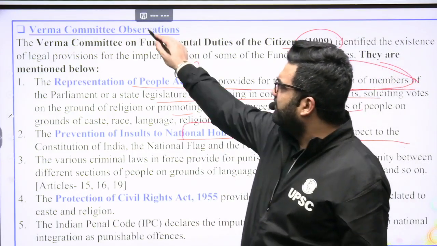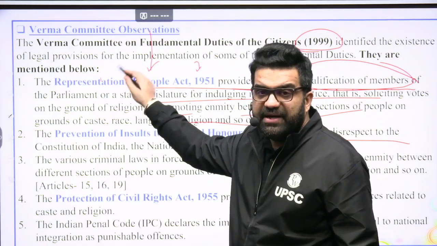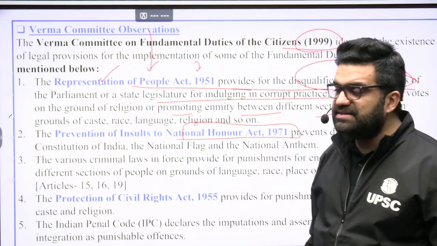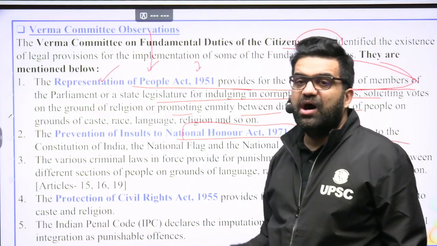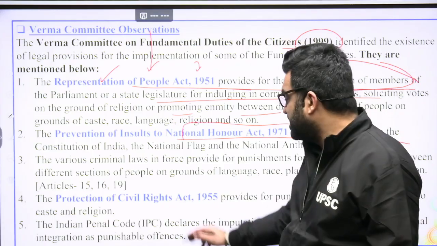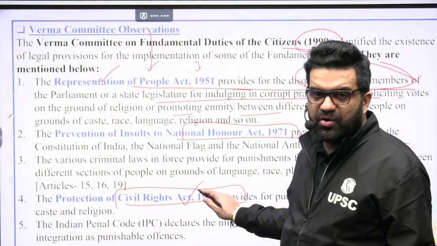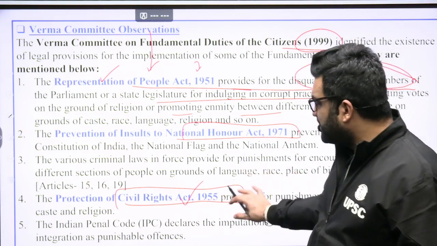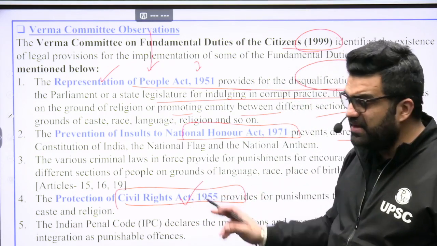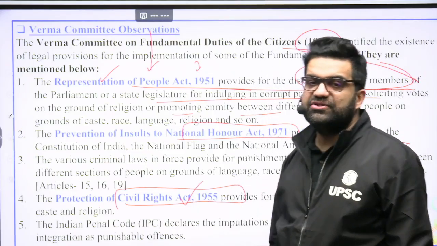So in a way, the Verma Committee was saying that some of the provisions that are already implementing these fundamental duties, casting these duties upon the citizens, are already scattered across various laws. For example, the Protection of Civil Rights Act, earlier the Untouchability Abolition Act. This also carries a duty that citizens should not be practicing untouchability against one another.